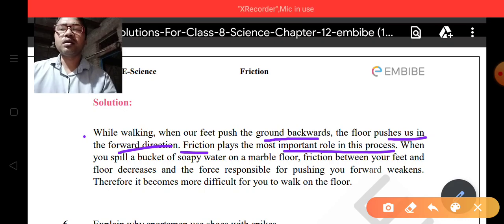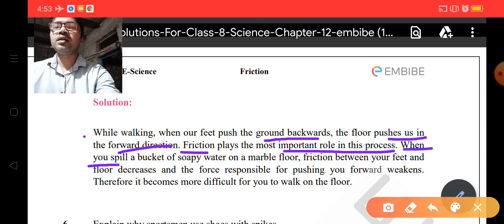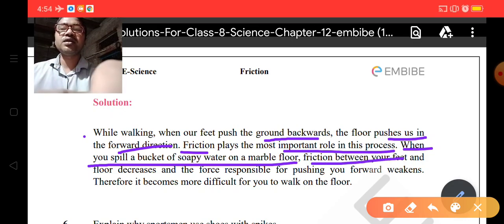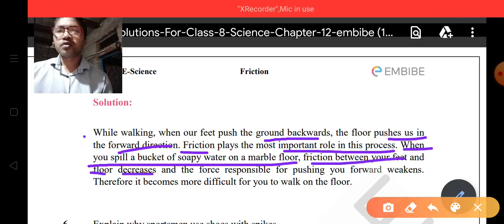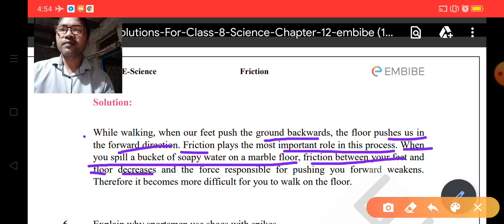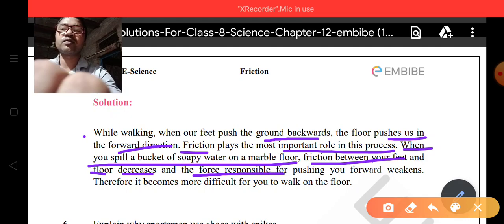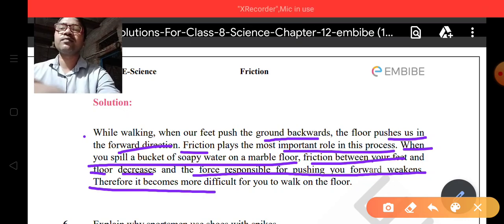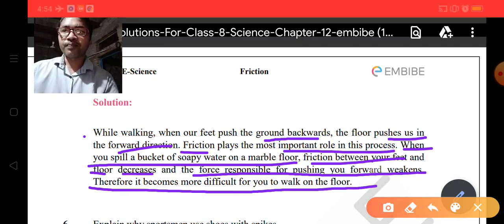Now when you spill a bucket of soapy water on the marble floor, suppose it is accidentally spilled, the friction between your feet and the floor decreases. So the frictional force between your feet and the floor decreases, and the force responsible for pushing you forward weakens, and therefore it becomes more difficult for you to walk on the floor.